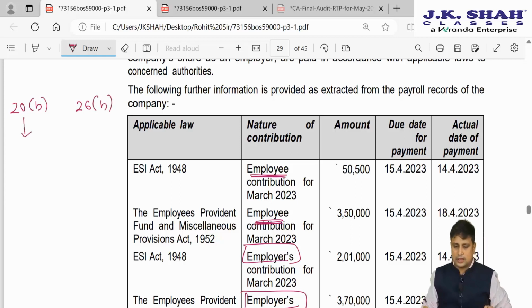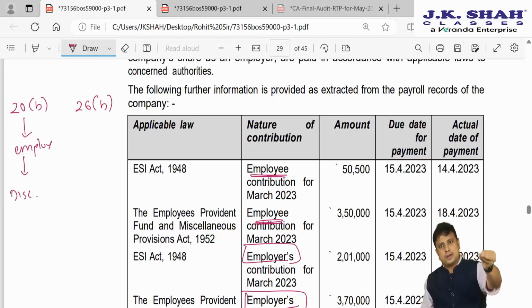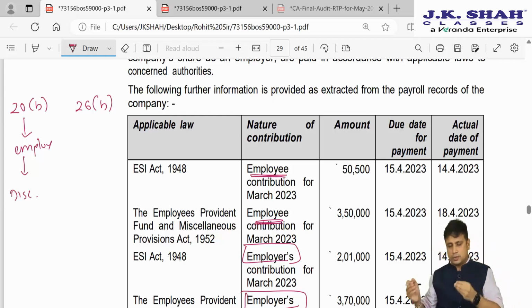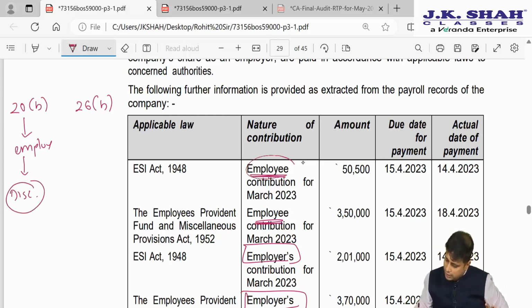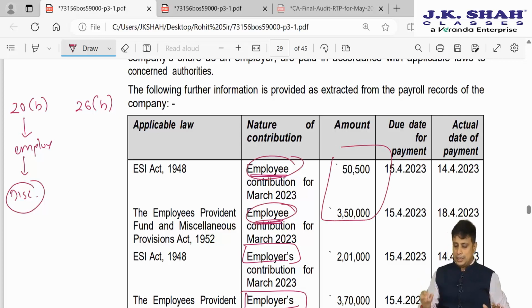See, 20B says whatever is the employee contribution, the auditor just has to disclose. So we need not give any opinion whether the same has been paid or whether the same has been deposited or not deposited. All we need to say is what was the employee contribution. So we will have to disclose the employee contribution under 20B.